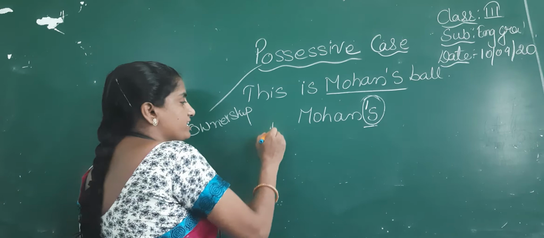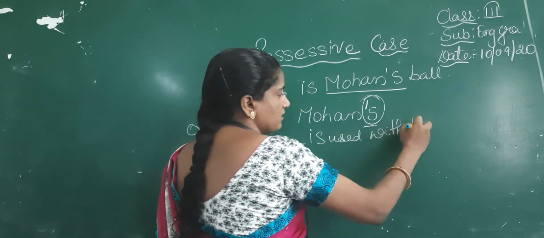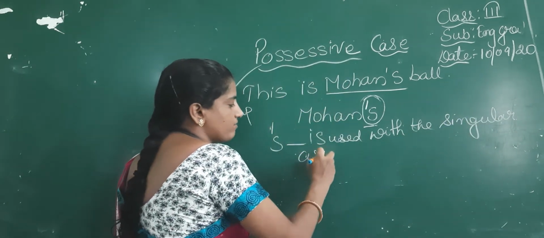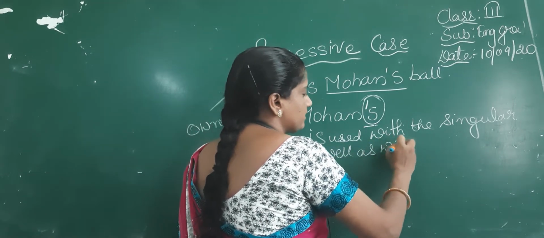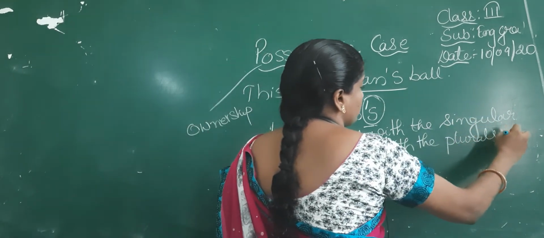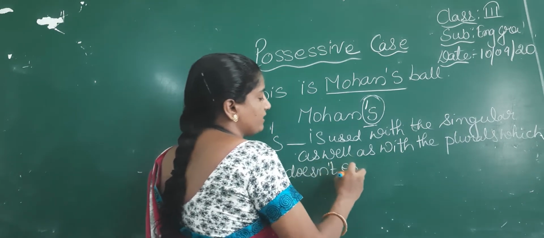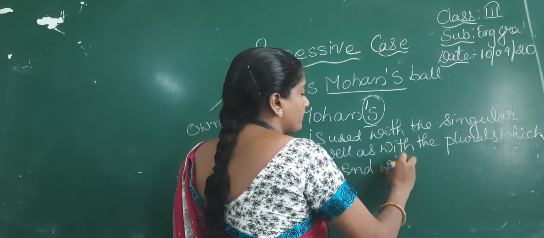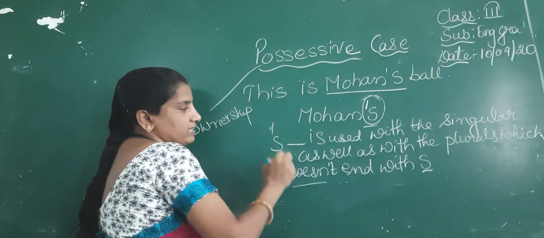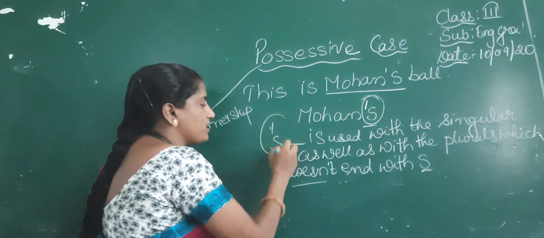See, children, apostrophe S is used with the singulars, as well as with the plurals which don't end with S. Understood? Plurals which do not end with S take apostrophe S to denote the possession, to denote the ownership. Is it clear, children? Where do we have to use apostrophe?